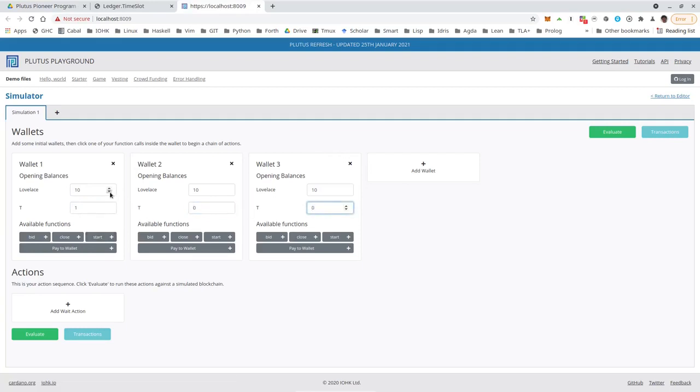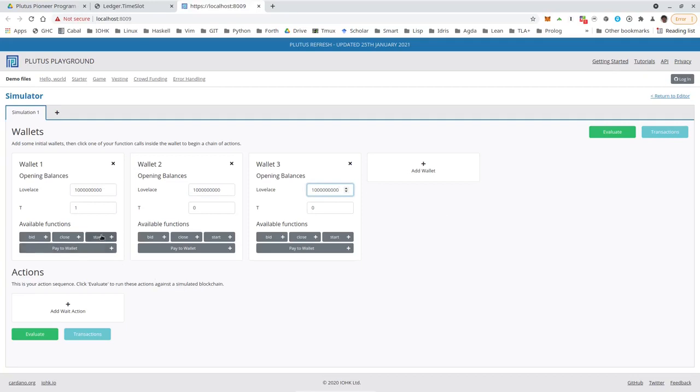And 10 Lovelace is of course ridiculously low. So make that, I don't know, 1,000 ADA. So 1 ADA is 1,000,000 Lovelace. So 1, 2, 3, 1, 2, 3. Let's give everybody the same. Okay, so now we can invoke endpoints.